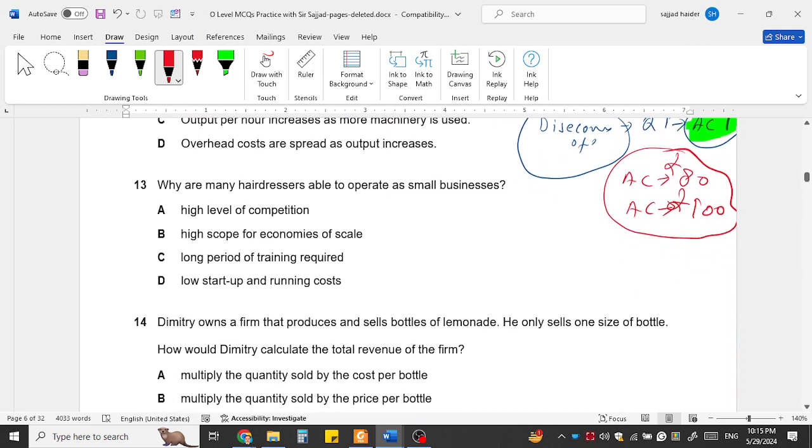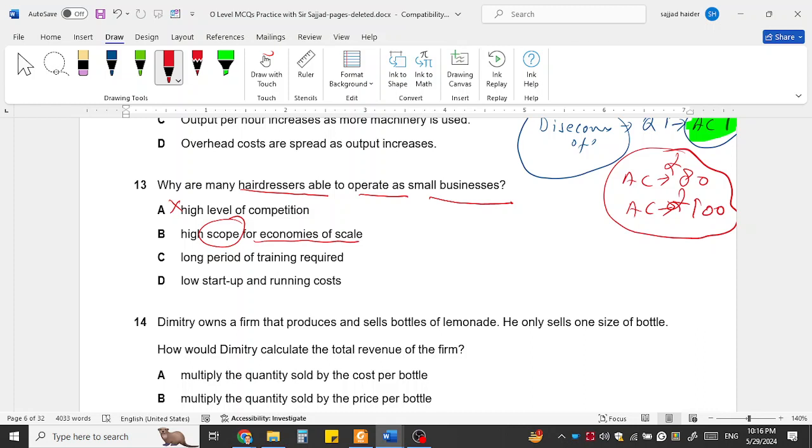Why are some hairdressers able to operate as a small business? Hairdressers operate as a small business because there is a high level of competition? No, there is no scope of economies of scale. Economies of scale means that if a firm is getting bigger, then their average cost will reduce.